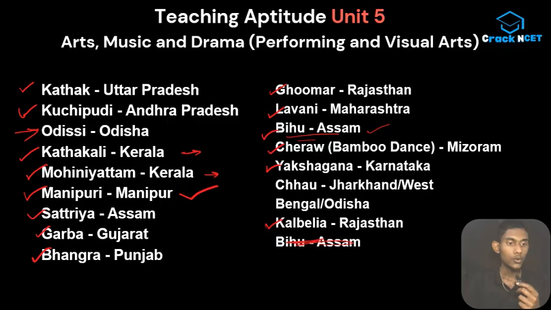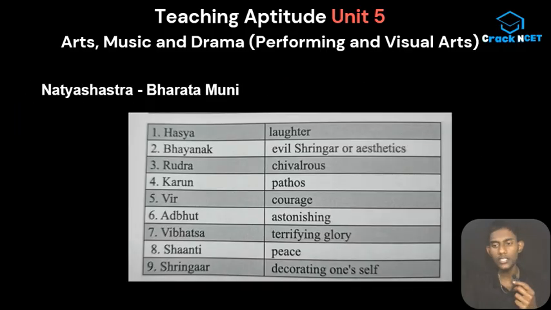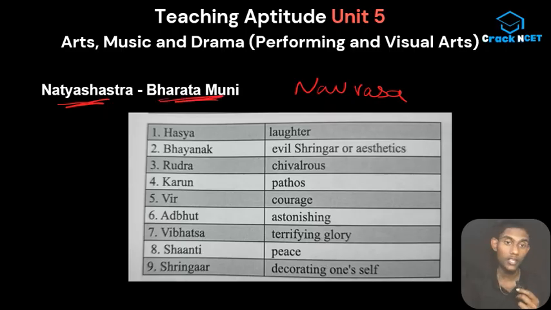The next slide is about a concept in Indian arts called Navarasa. This concept comes from the Natyashastra, a book written by Bharatamuni. You can also remember this because it's kind of important in some other units also. So just remember this: Natyashastra was written by Bharatamuni.